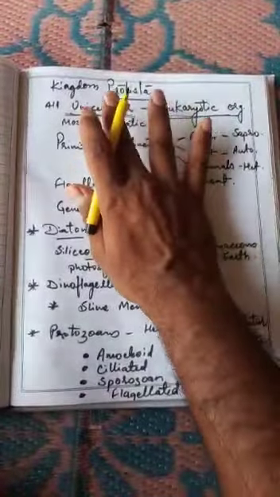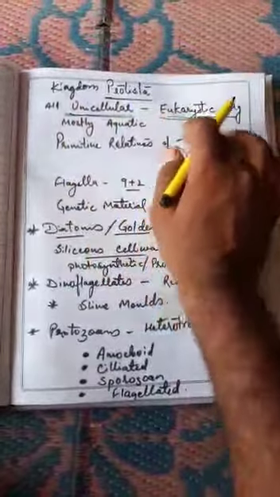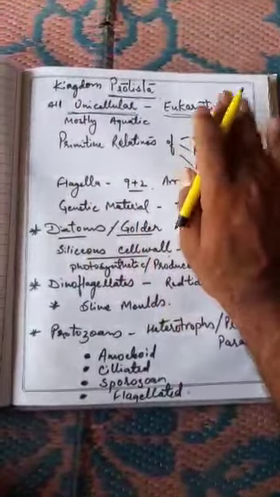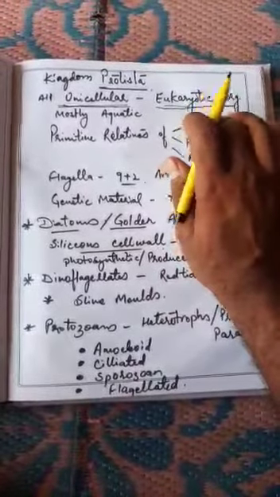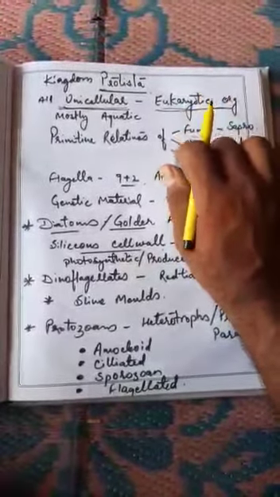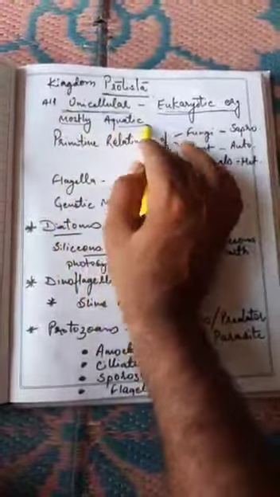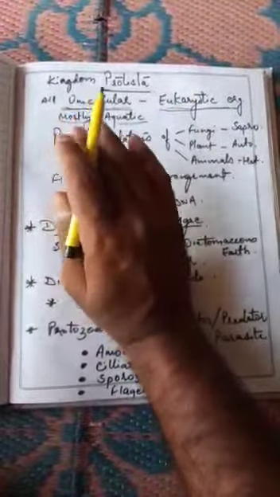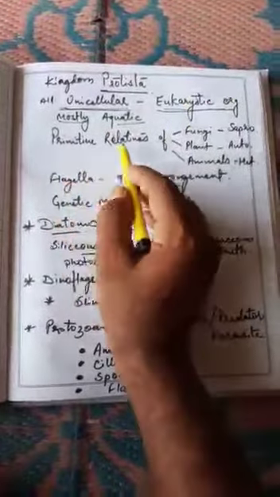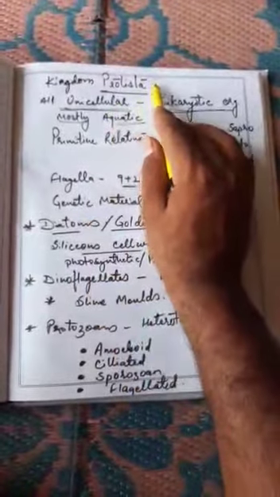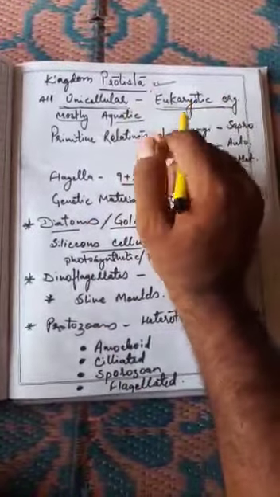So today we are talking about Protista, which includes all the unicellular and eukaryotic organisms. That means they have a proper nucleus, and their genetic material is surrounded by a nuclear membrane. The second thing is they are mostly aquatic, found either in fresh water or mostly in marine water, oceans and seas. All the organisms kept in Kingdom Protista are unicellular and eukaryotic.